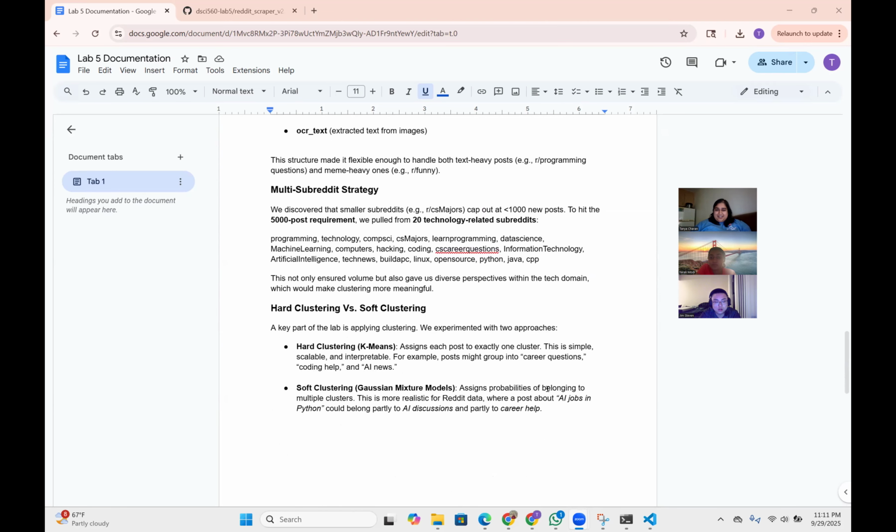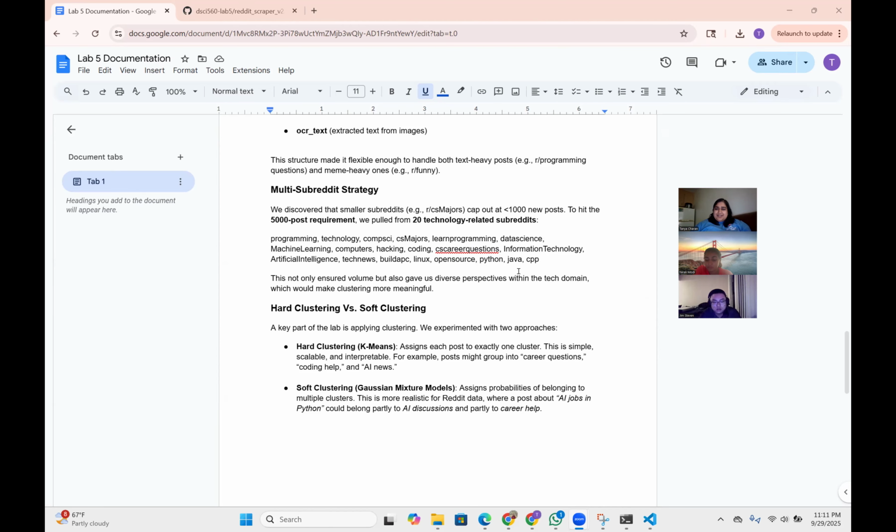One thing that we did run into were those 400 level errors, and we also noticed that it was hard to get 5,000 posts from a singular subreddit. So after talking to Dr. Cho after class, we decided that we had to pull from multiple subreddits to get about that 5,000 post minimum that was recommended in the instructions.